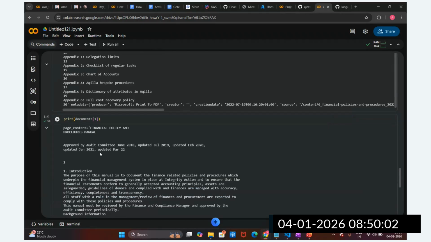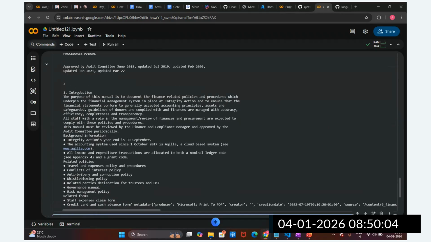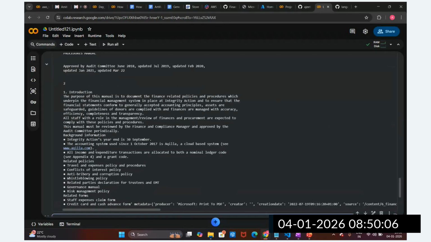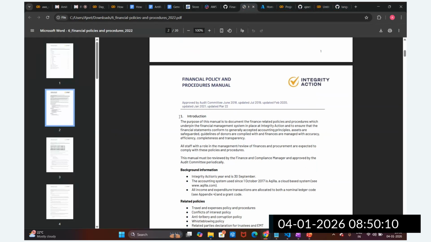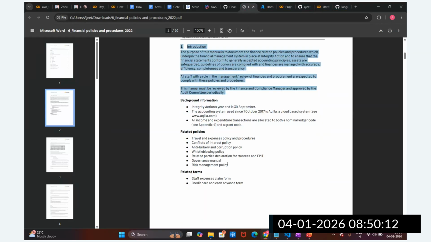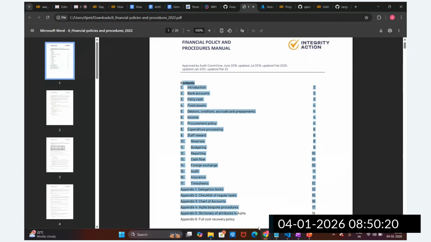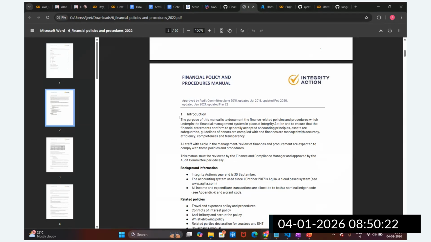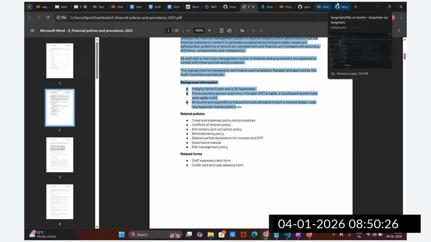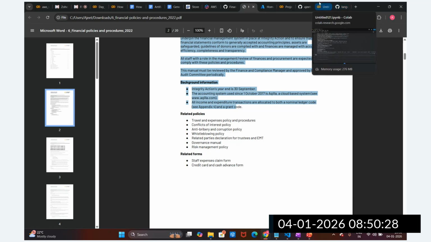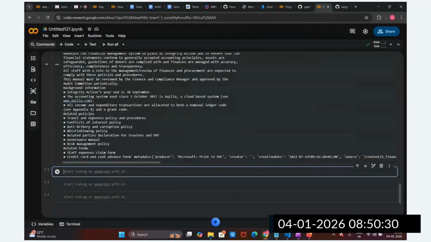Okay, now you can see we got the introduction here, right? In document 1, we got the introduction. After that, we got this information in document 1, index 0, till this point. Index 1, we got this information like this. Likewise, we have 20 documents, and in the 20 documents, different data is loaded. Page content is loaded like this.